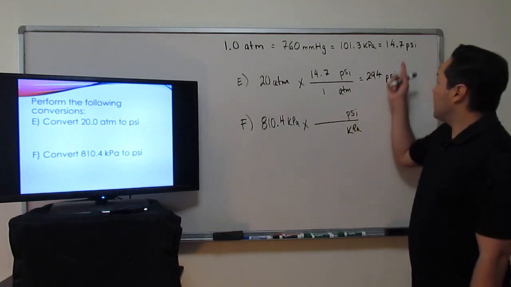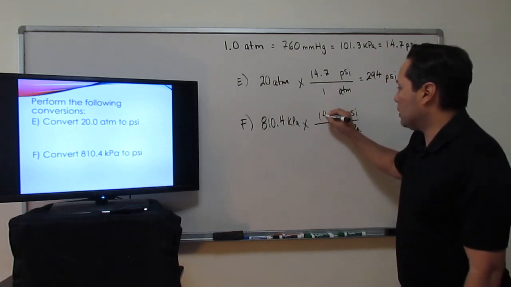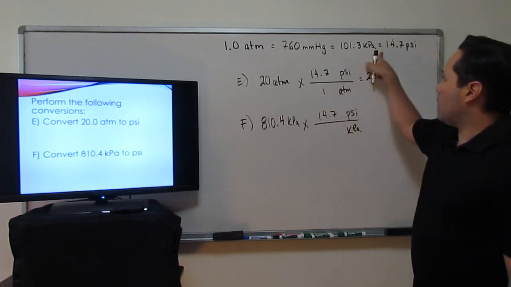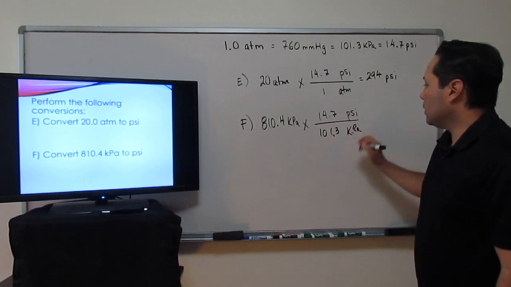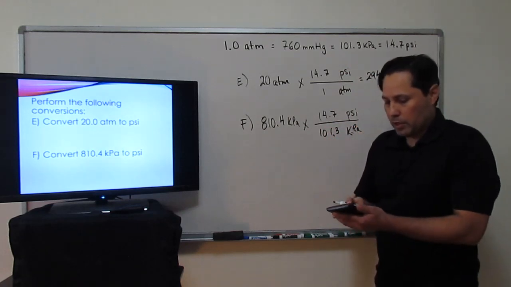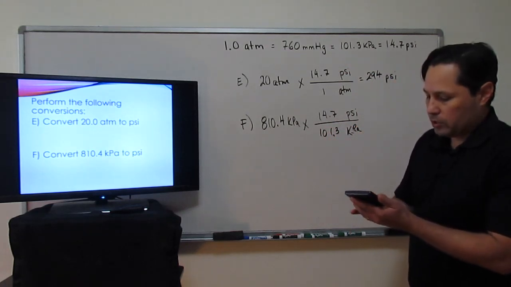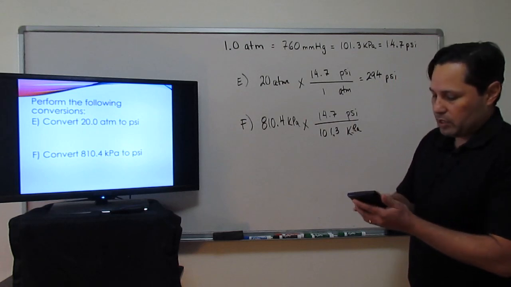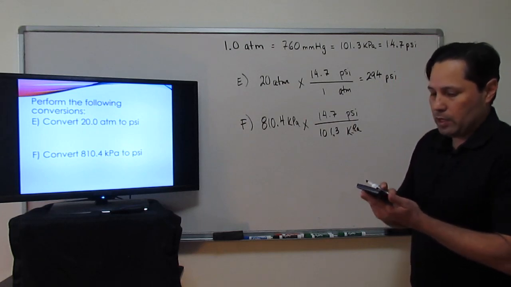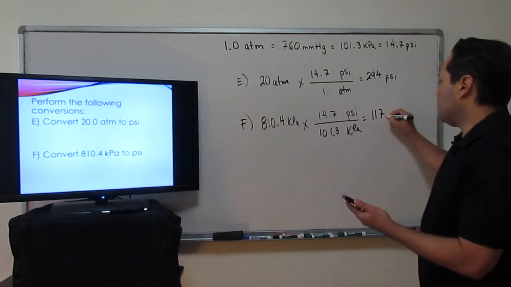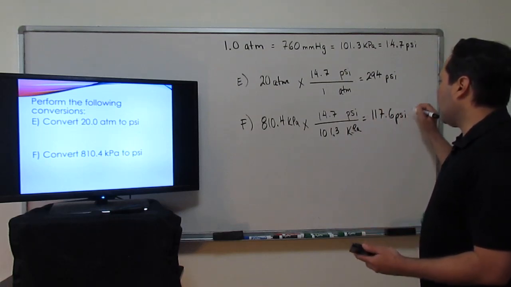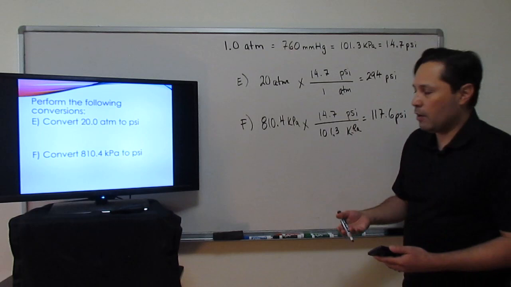Their values: PSI is 14.7, so I put that in the numerator. kPa, 101.3, I put that in the denominator. All right, next I'm going to put 810.4 times 14.7 divided by 101.3, which gives us an answer of 117.6 PSI, and that is our answer for letter F.